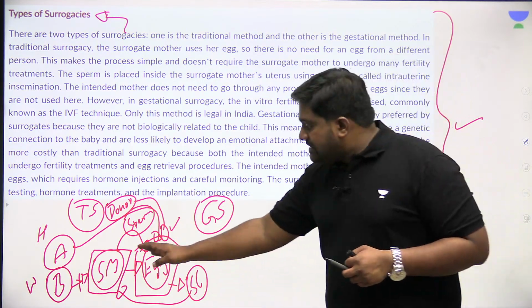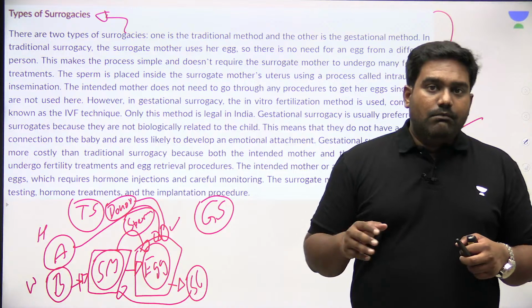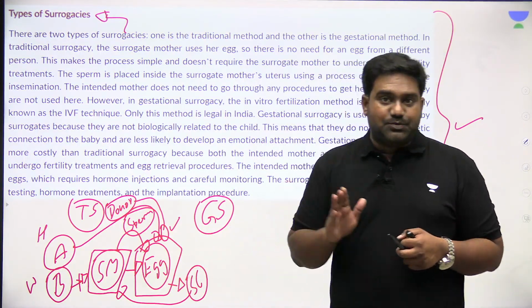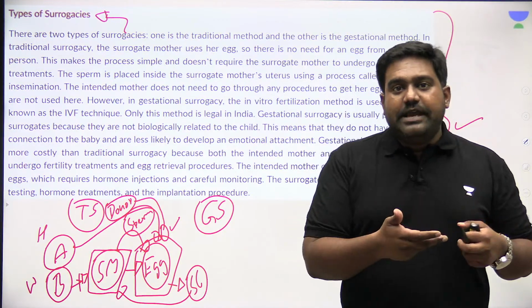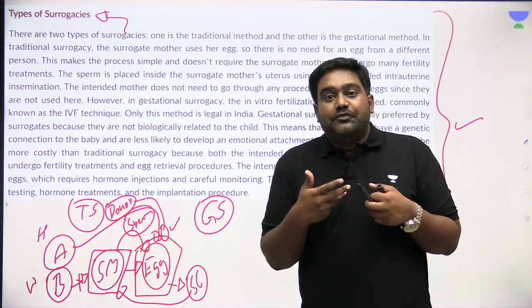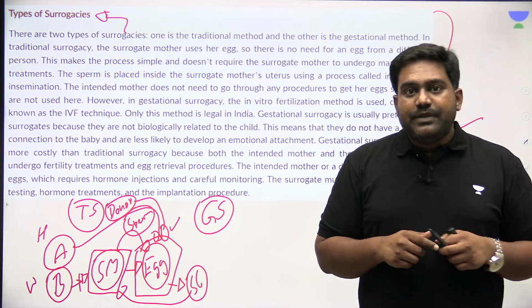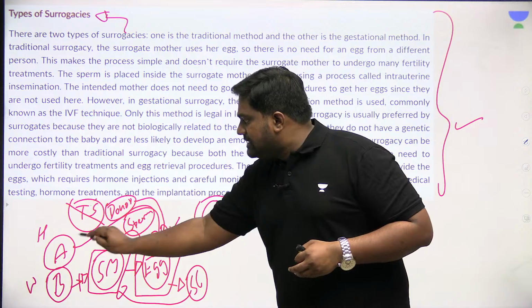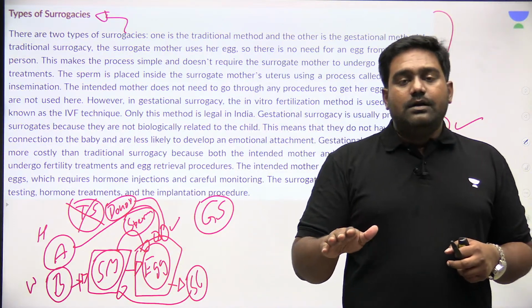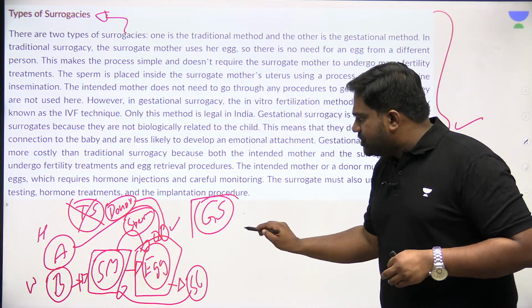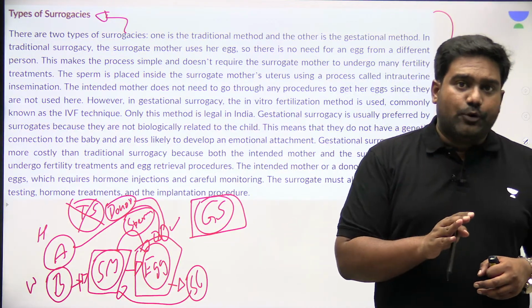Why? Now the surrogate mother would be attached, and not just genetically, there would be a higher degree of emotional attachment. So post-delivery, surrogate mothers would find it more difficult to part with their child, and this was leading to complications. So usually the traditional surrogacy route is not preferred, and in India it is not allowed. In India, it is only gestational surrogacy which is allowed.